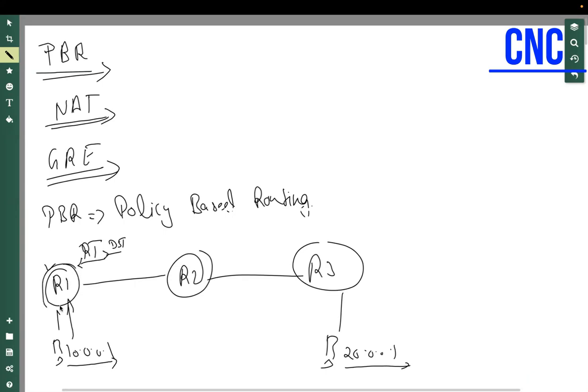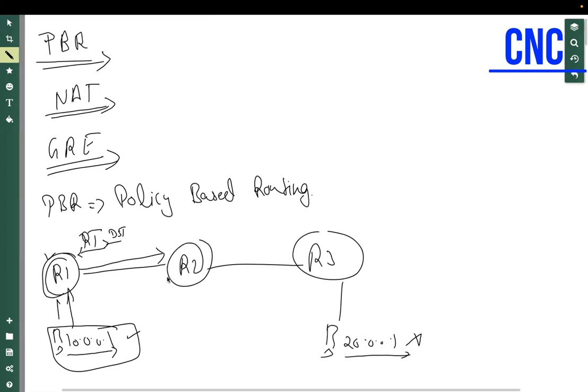Now what I want here is that R1 should not verify the destination. It should only check the source address. If the source address is this one, then route the packet out to R2. It means we are creating policies to do the forwarding. We are not using routing protocols to do the forwarding. We are using the policy to do the forwarding by checking the source IP address. Okay. Is that clear? Yes, sir. So we will not use any routing protocol here.